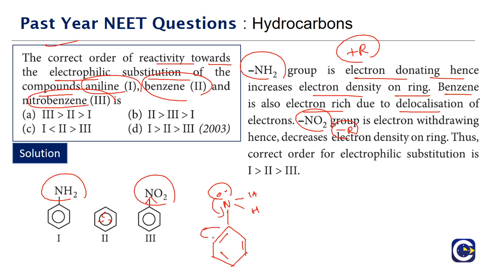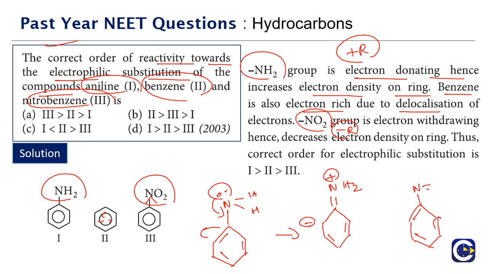As a result, we will not write all the structures, but we will just write, negative charge will come, NH2 plus, and the negative charge will further be delocalized. So we will see that the ortho and para positions will become electron rich. Whereas in the case of NO2, it will be showing an electron withdrawing effect.